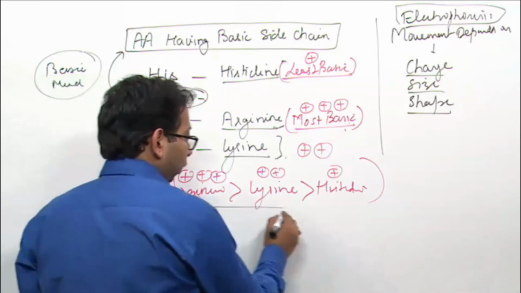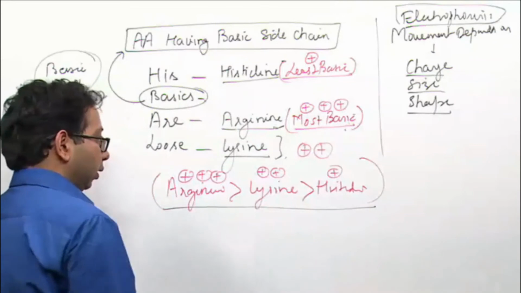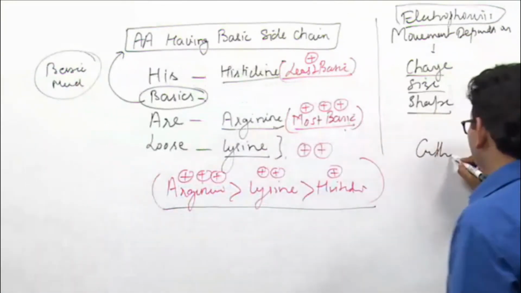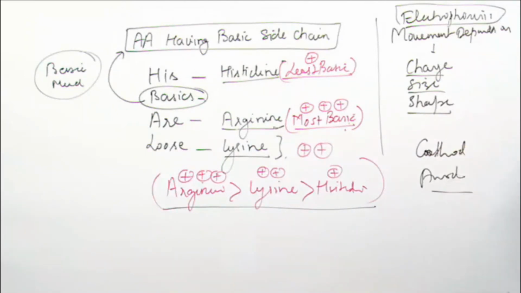If we do electrophoresis with these three amino acids, which amino acid will move fastest towards the cathode? First of all, you must know the cathode has negative charge and the anode has positive charge.